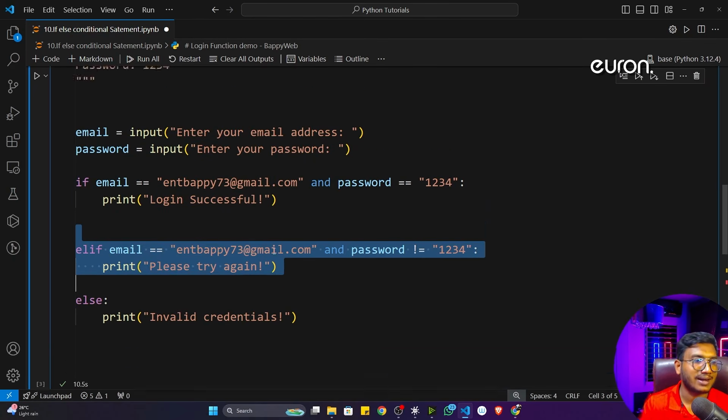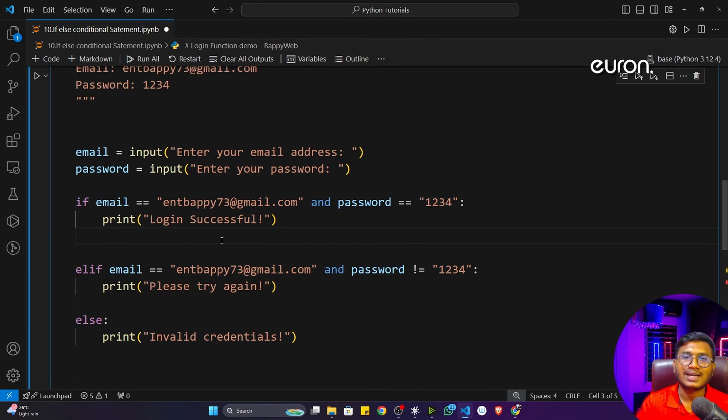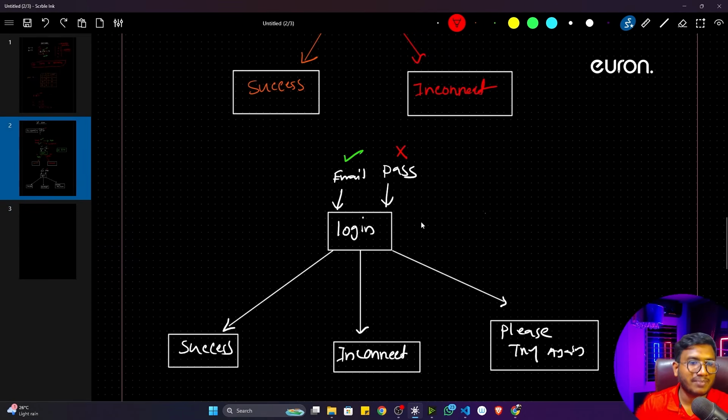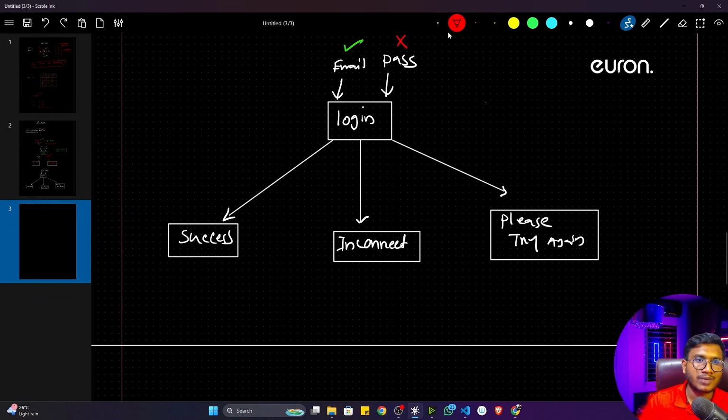Now I think this part is clear, how this multi-condition is working. If you have multiple conditions, how we can handle this situation. Now let's say I want to update this application again. I want to add some more functionality. So what is the functionality I want to add?